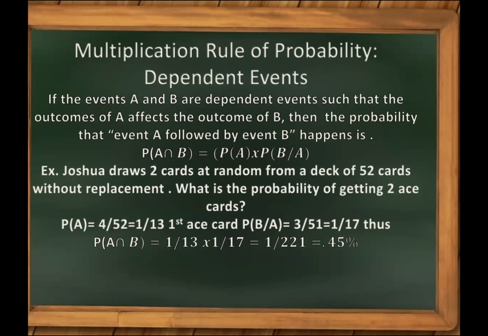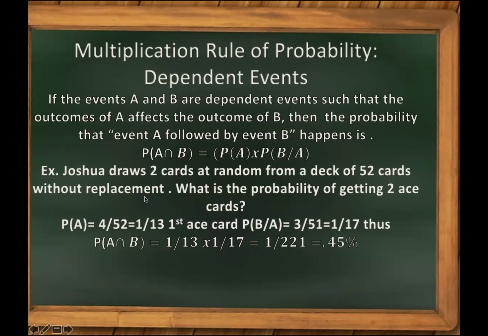Another is multiplication rule, dependent. The other one is independent. Kani siya dependent. If the events A and B are dependent events such that the outcome of A affects the outcome of B, then the probability of that event A followed by event B happens is probability of A intersection B is equal to the probability of A multiplied by the probability of B given A.